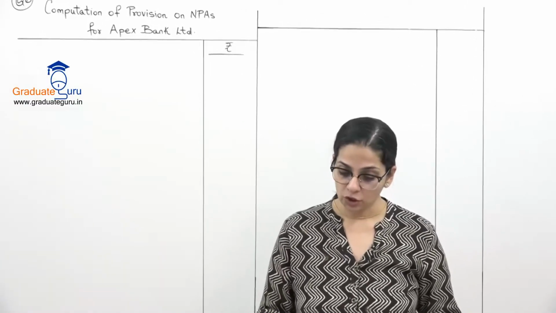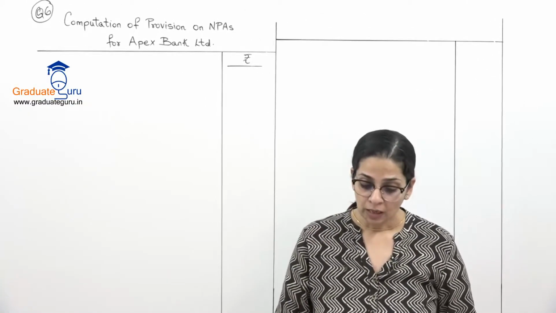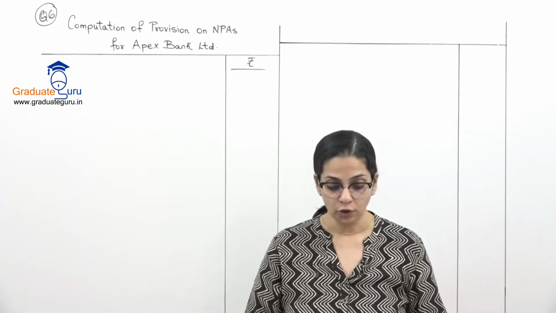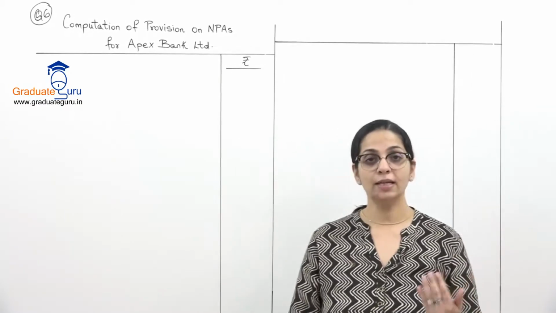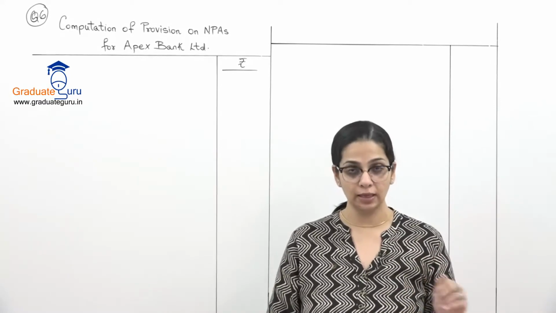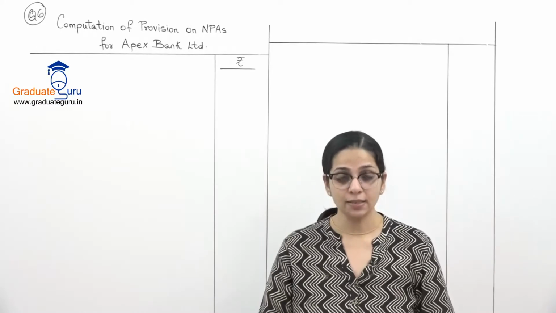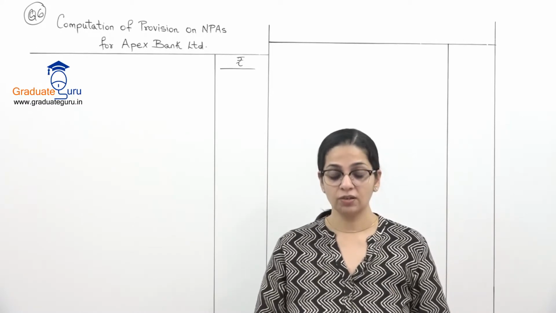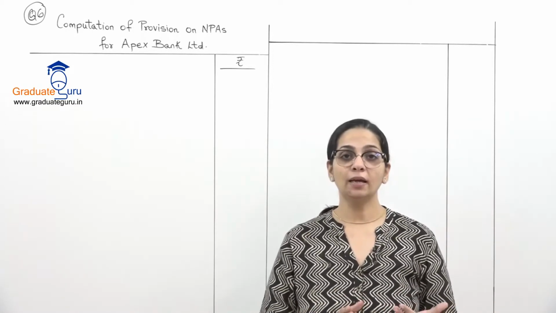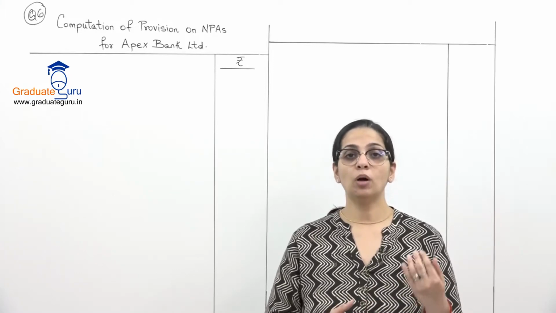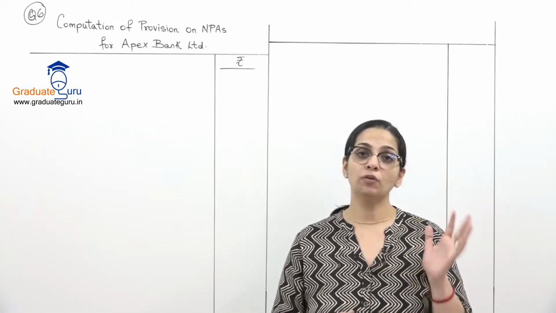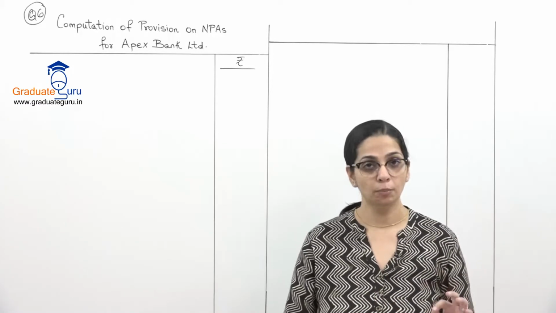From the following information for Apex Bank Limited, compute the provision to be made in the P&L account in respect of non-performing assets. They've given us a list of the assets: what assets are standard, substandard, which they have already done for us. We have standard asset, and there they've said 40% is related to the SME sector, that is small and medium enterprise sector. So for that the rate is different. Last time I had given you a whole list of rates for standard assets, substandard, etc. So we'll be referring to those rates and then making our provisions.